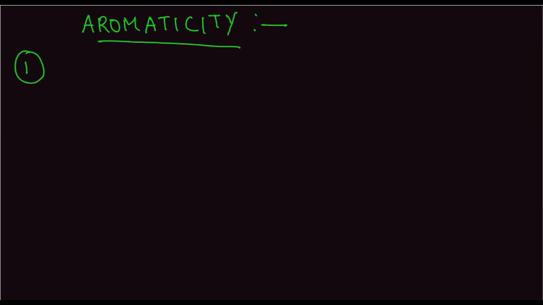Aromaticity is the next topic which we are going to see. What are the criteria for aromaticity? Number 1. Aromaticity happens for molecules or ions or systems which are cyclic or planar. So, cyclic or planar molecules, ions or systems.